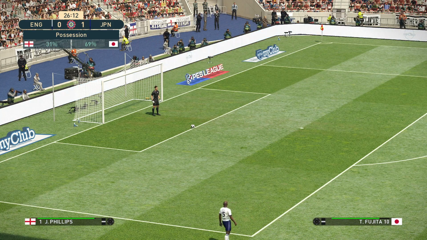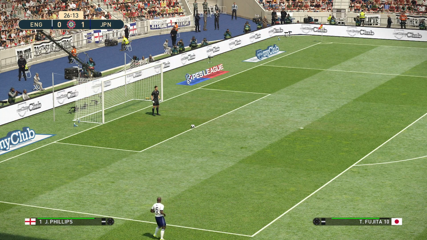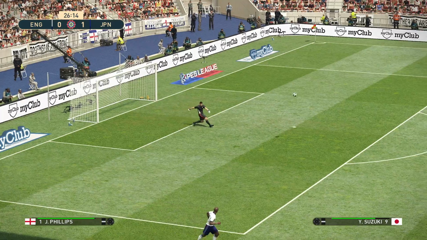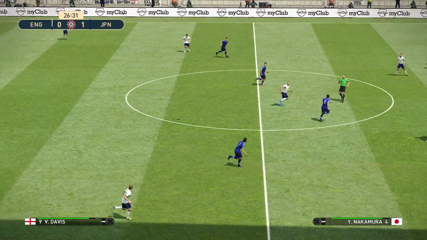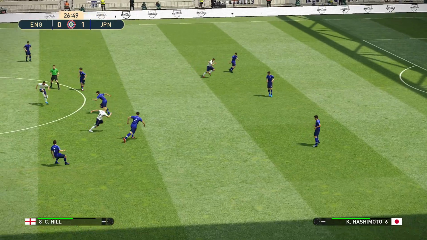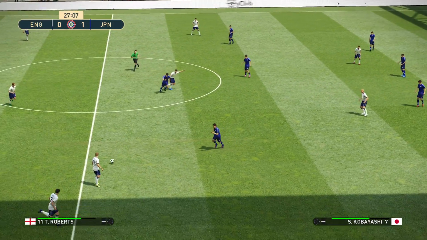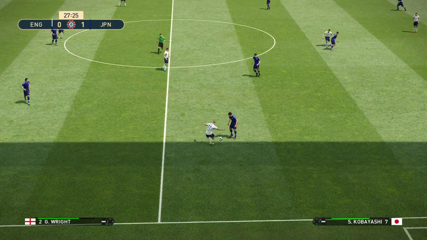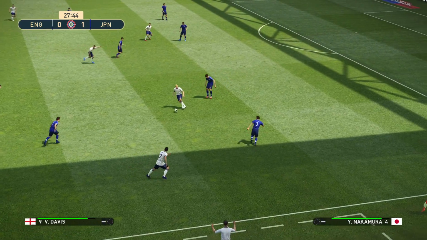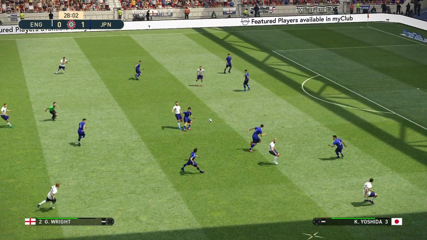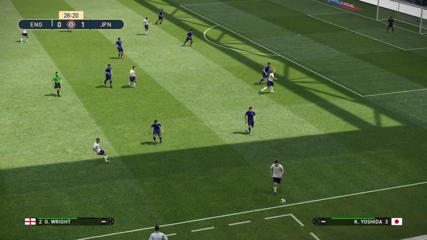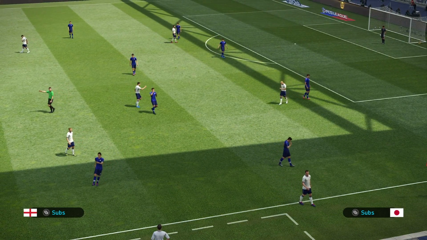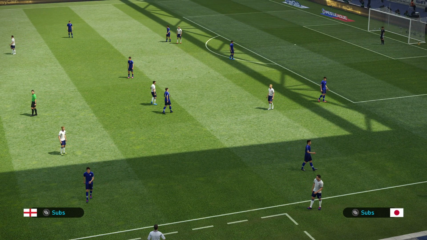Phillips with a kick out for England. Roberts. Right. Davis. And that'll be a throw into Japan.